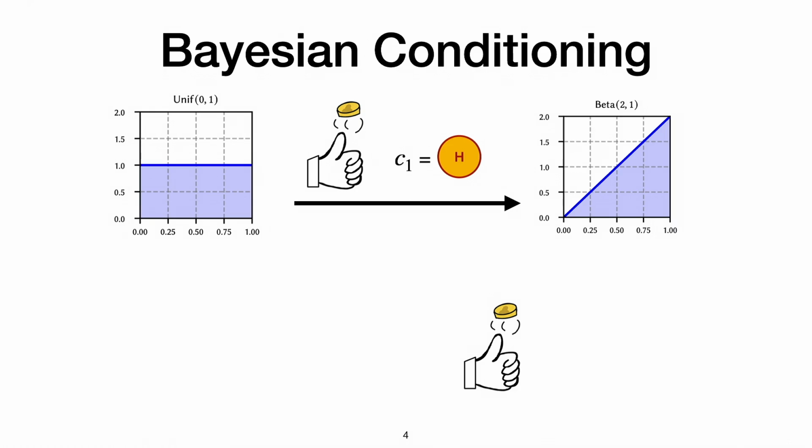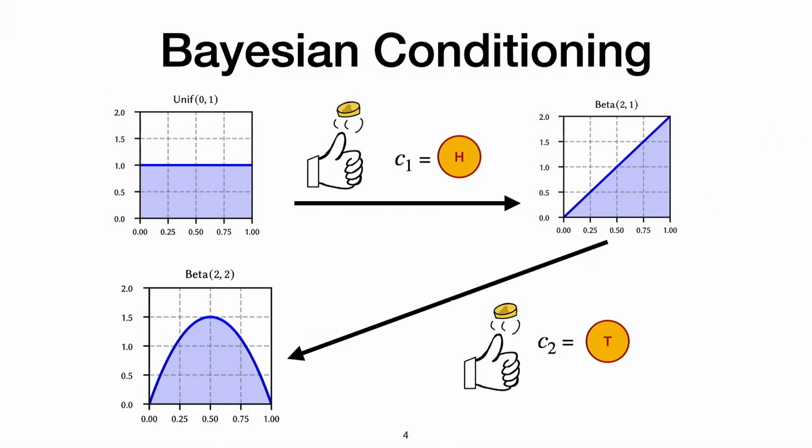If I do the same thing again, I flip a coin again, and I get back tails this time, and I call it C2. Now my belief is shifted again to what's called the beta 2-2 distribution, which is to say that I kind of think it's fair, but I'm not very certain about it. Out of all the samples I have, which is 2 samples really, one of them is heads and one of them is tails.